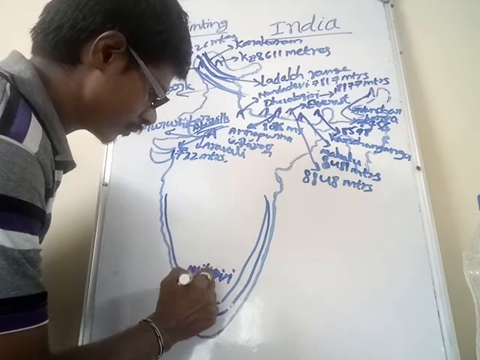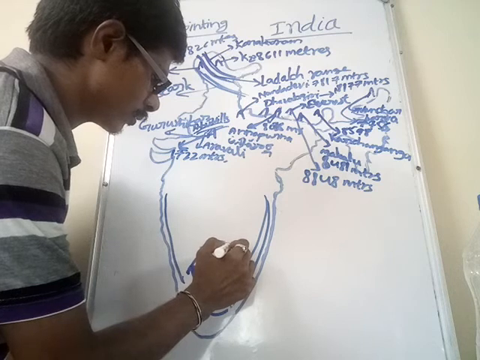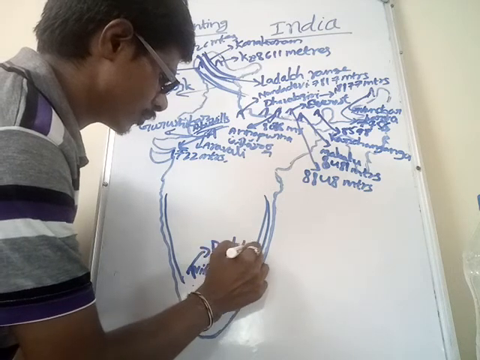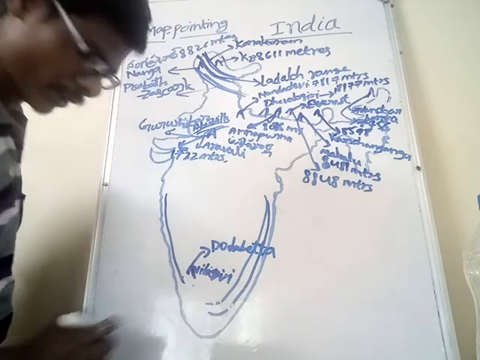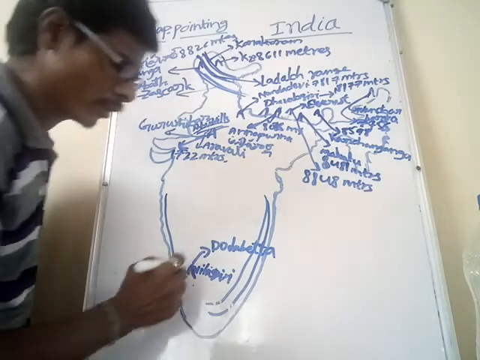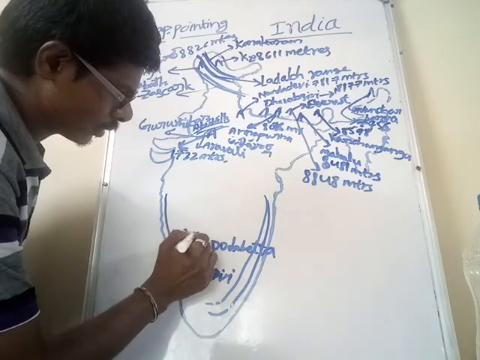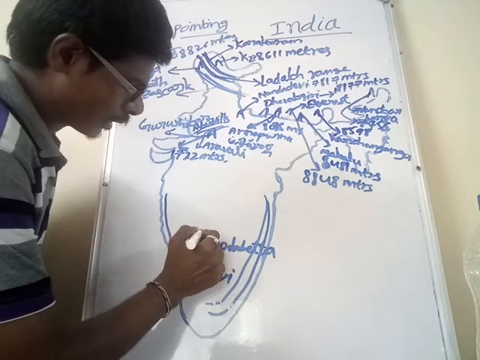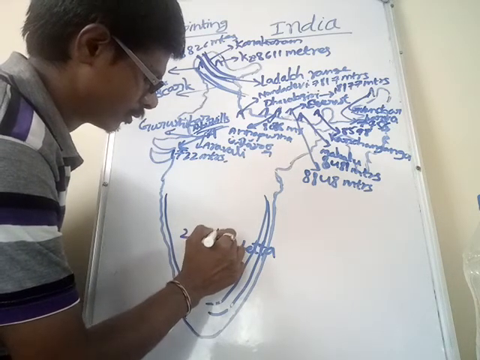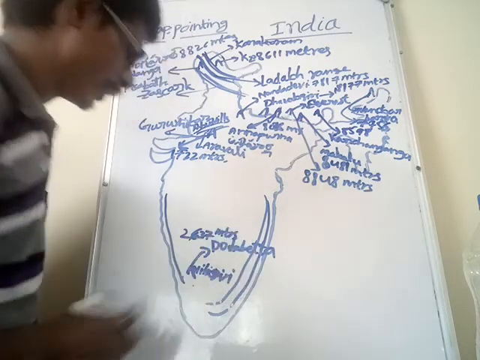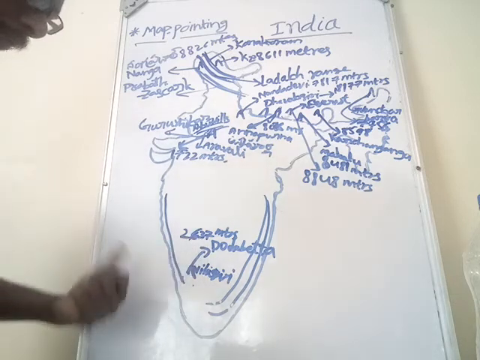Dodabetta. What is the height of the Dodabetta? The height of the Dodabetta is 2,637 meters.